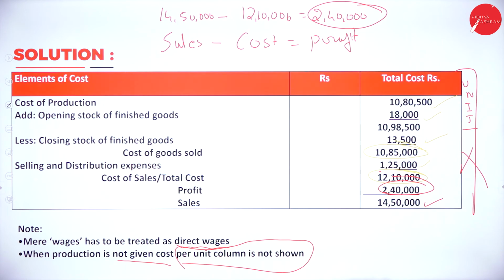Why? Because they have not mentioned wages as direct, but we assumed it as direct. So you have to make sure you note that you have taken it as direct. And the cost per unit column is not prepared. They will not deduct your marks, because you have mentioned that when production is not given, the cost per unit column is not shown.